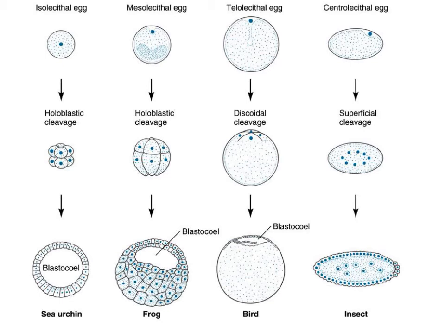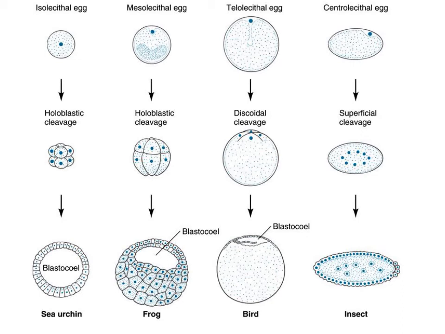At some point you have the yolk distributed, so there the cells become larger because it takes time to divide within the yolk content. This takes place in frog, where you can see the blastocele displaced to one side. And this is discoidal cleavage, where it takes place only on top. Here the blastocele is somewhat like a slit. And this is centrolecithal egg, where it is superficial, so division takes place in the outer or superficial layer.